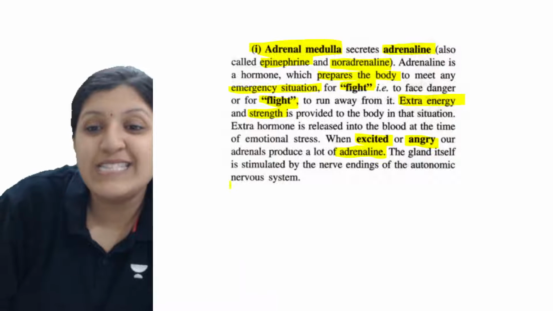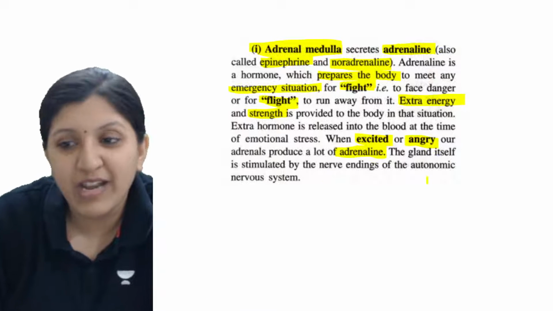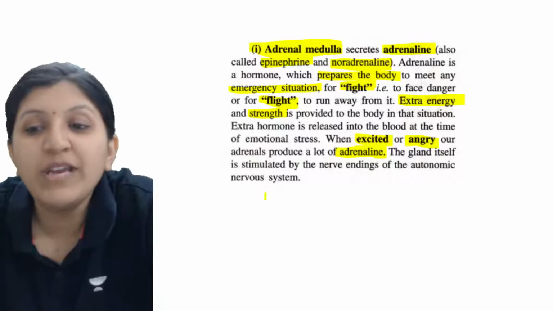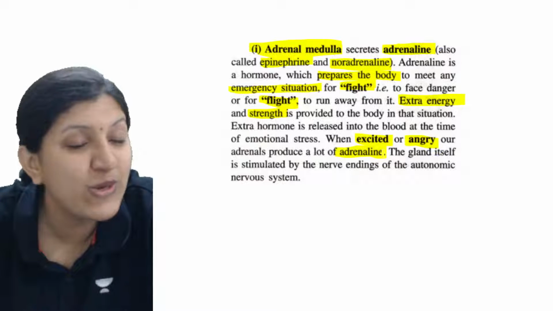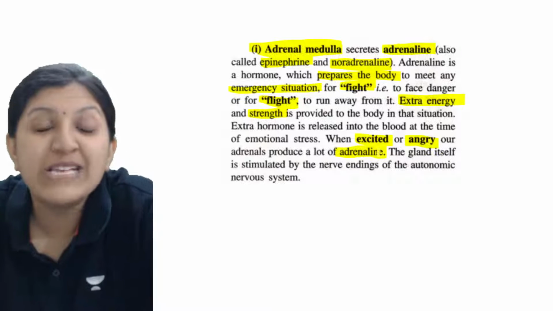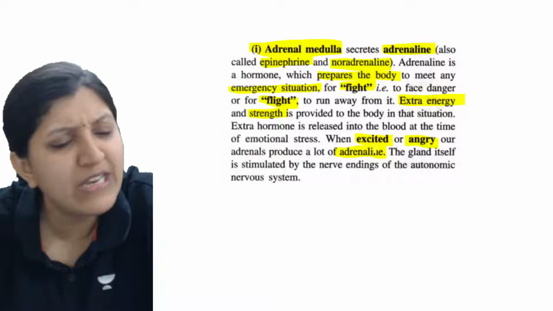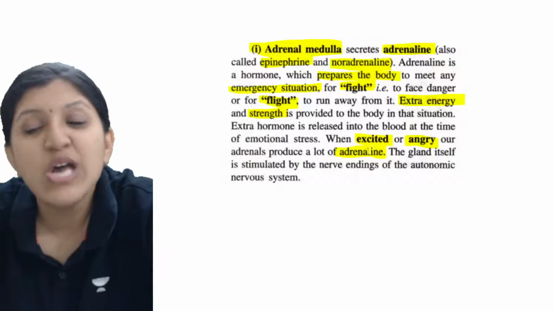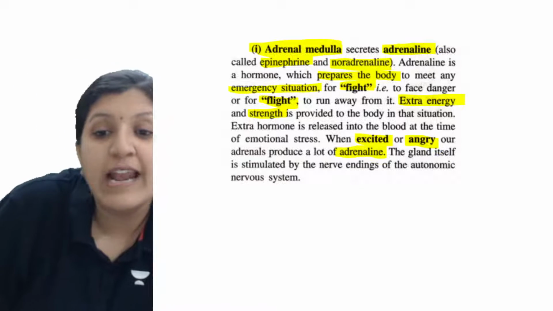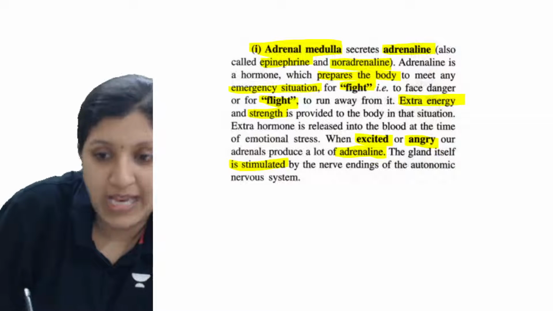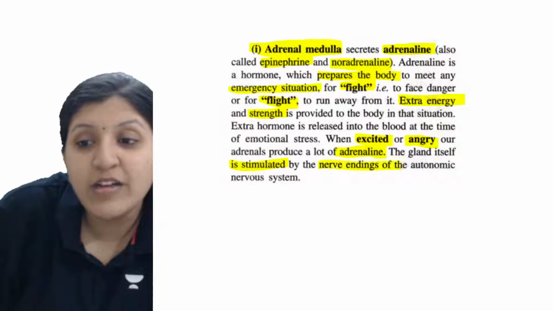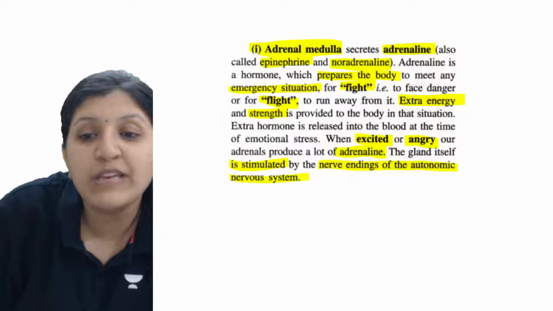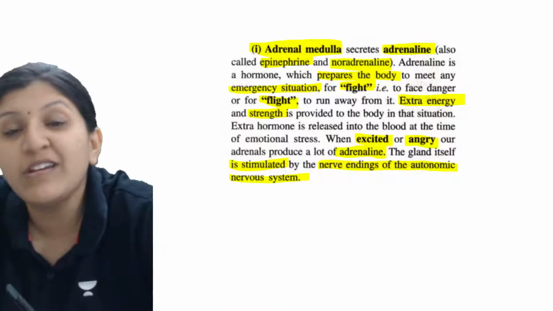The gland itself is stimulated by the nerve endings of the autonomic nervous system. So how exactly will the gland understand that now it should release the energy? The gland is stimulated by the nerve endings of the autonomic nervous system.